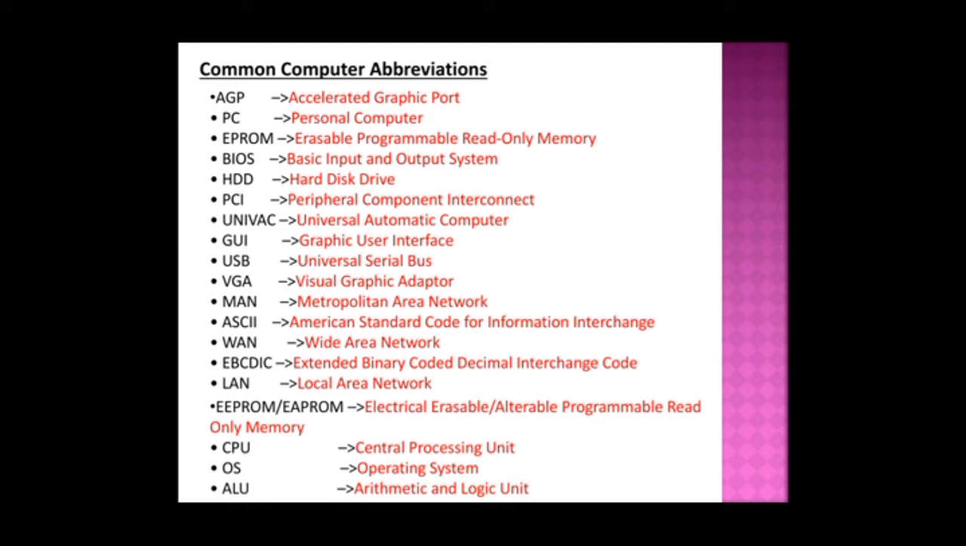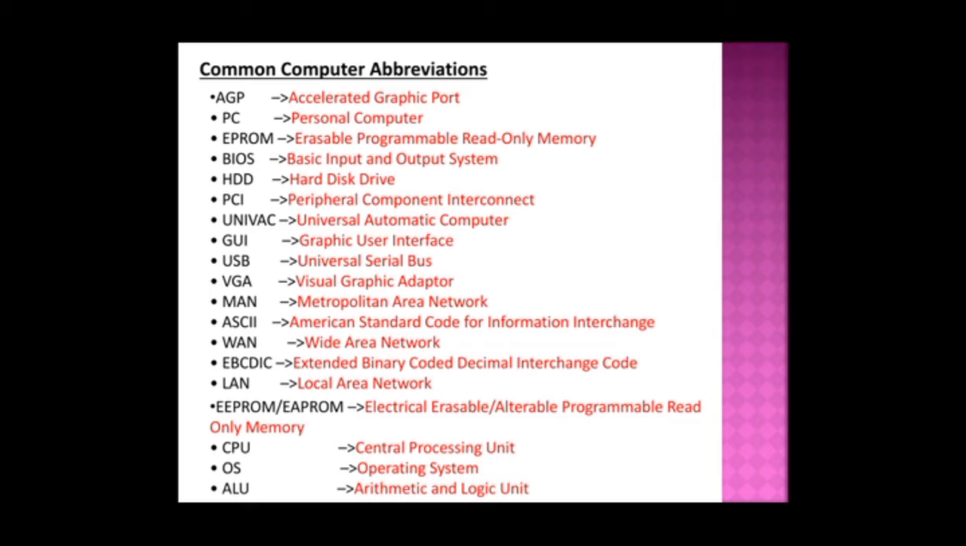First one is AGP, it's an accelerated graphic port. And PC is a personal computer. And EPROM, it's erasable programmable read only memory. And BIOS, it is basic input and output system. HDD, it's a hard disk drive. And PCI, it's a peripheral component interconnect. And UNIVAC, it's a universal automatic computer. And GUI, it's a graphic user interface. USB, universal serial bus. And VGA, it's a visual graphic adapter.